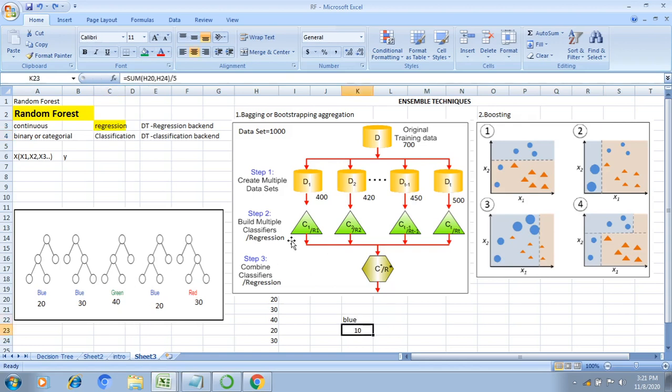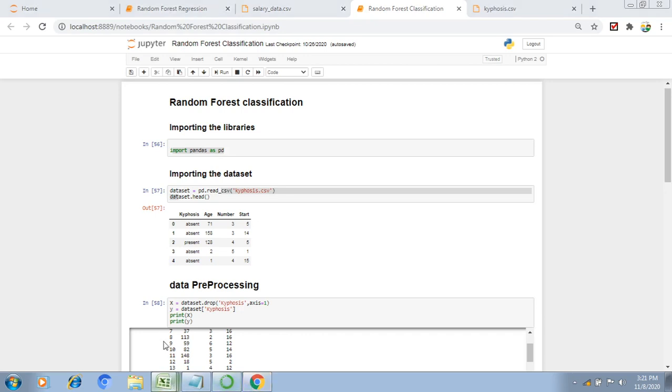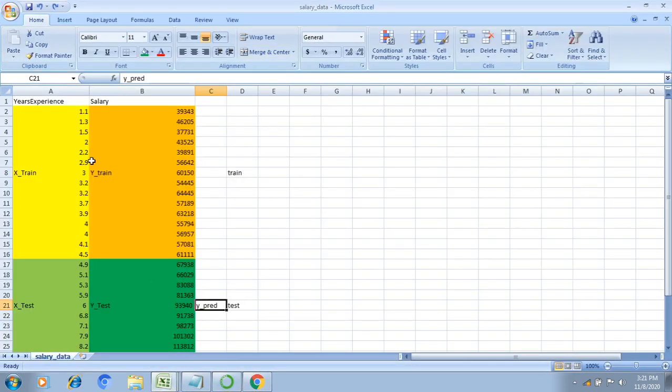Okay, this is the way we are able to train the algorithm and also predict using the random forest. Now we can take one data set for random forest regression and train and test it. In a similar way we will take another data set for random forest classification and also train and test. We'll see this in Jupyter Lab, but before that, let's look more at the data set.